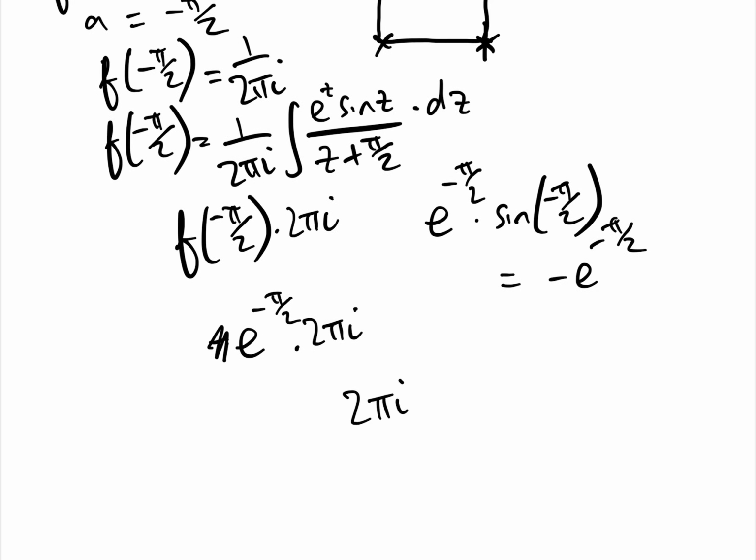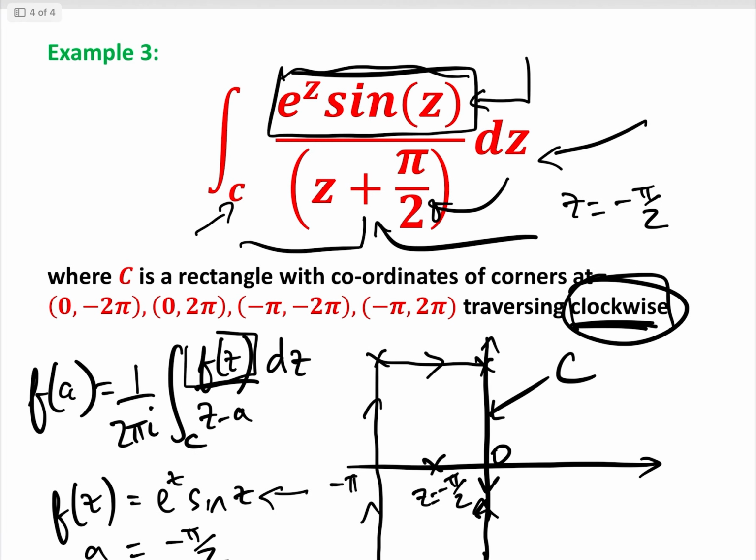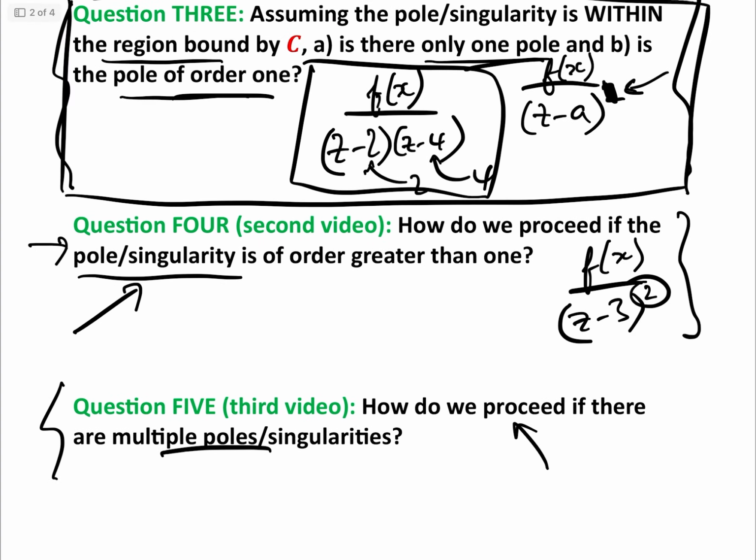And that is that. So basically we've done 3 examples here where there is a single pole, and the pole is of order 1, and the pole is within the region, and we've had to use Cauchy's integral formula, which once you get used to it is pretty simple. And if you do see these questions in your exam, hopefully you should be able to get full marks on them now. Now in the next video we are going to be looking at question 4, which is slightly different, where the pole or singularity is of order greater than 1, and then in the third video we're going to do what happens if there are multiple poles or singularities, i.e. like this one.